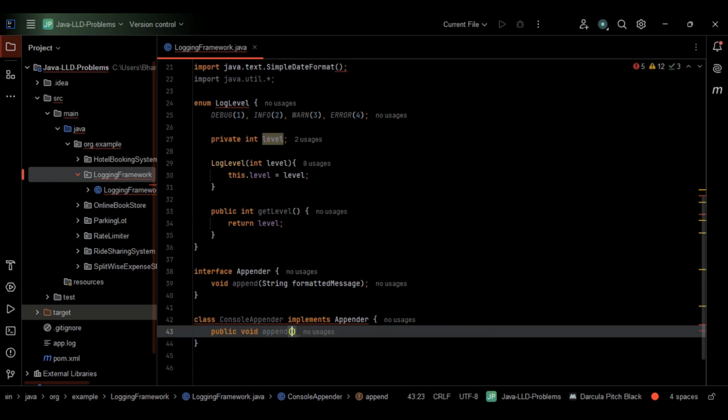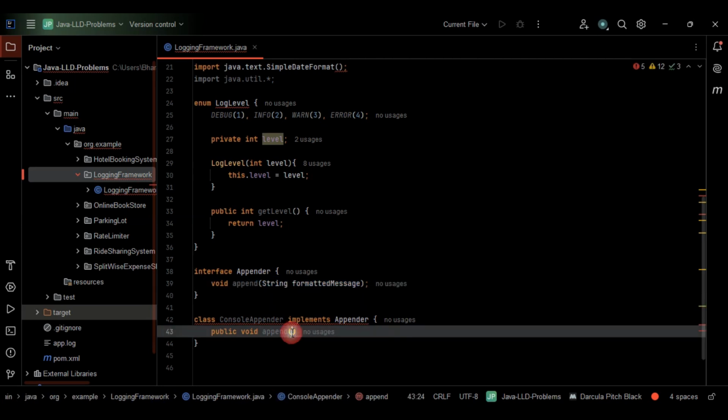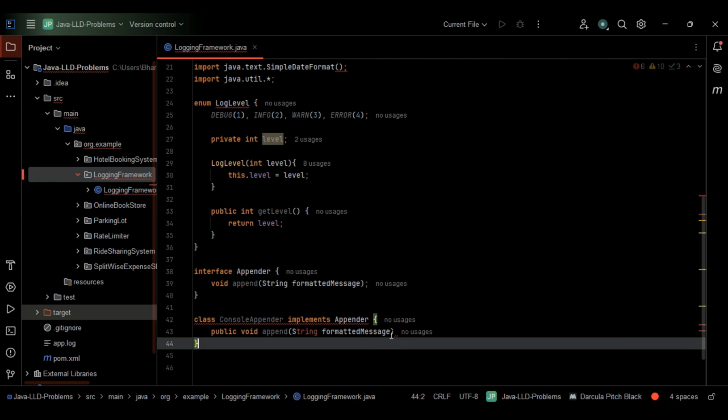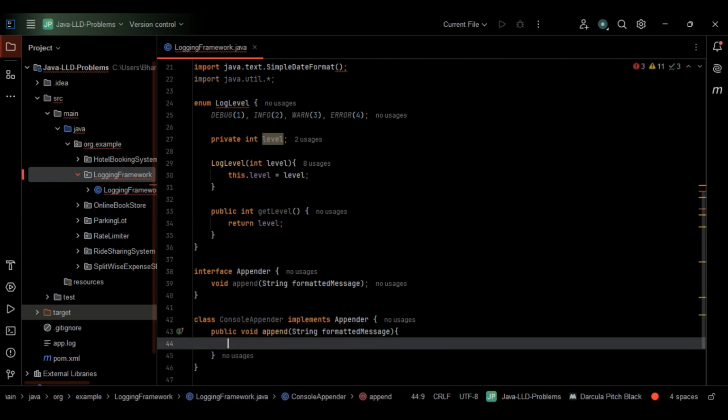This is fine. So let's go with the same thing here. I should have copy pasted the same thing and made the necessary changes here. Let me paste this one over here. We need the parameter formatted message, which is of the type string. This parameter we are considering for the method append, right?